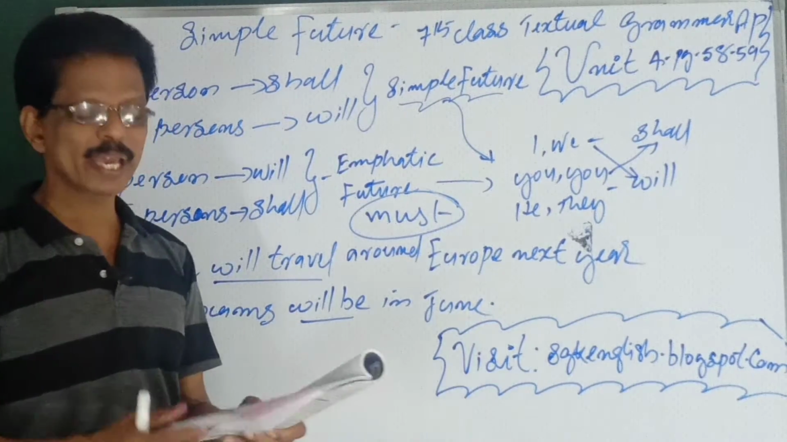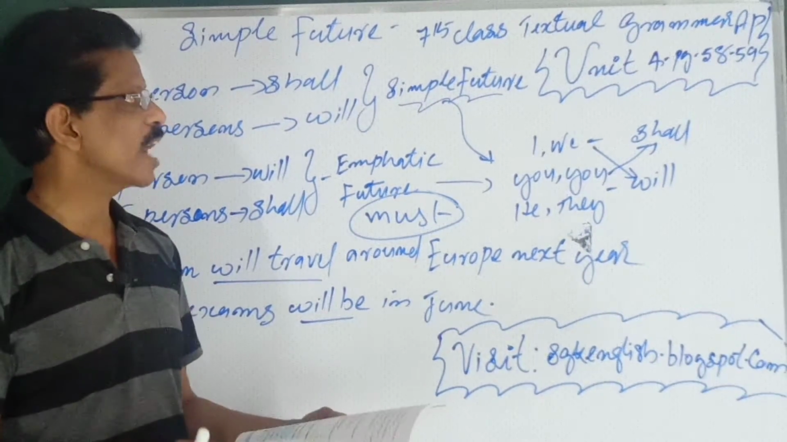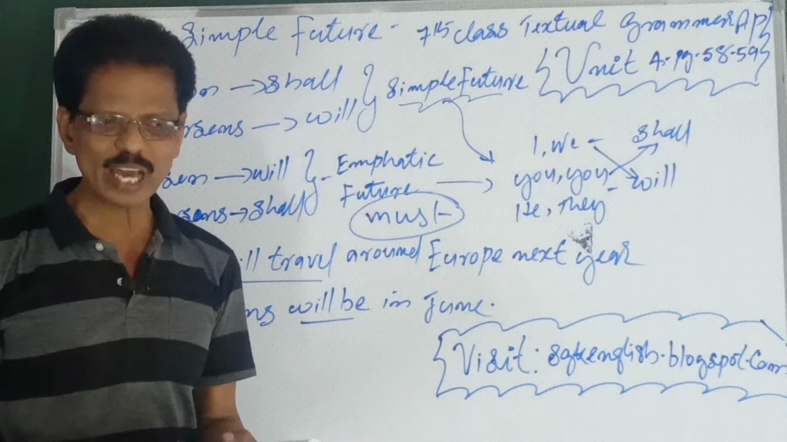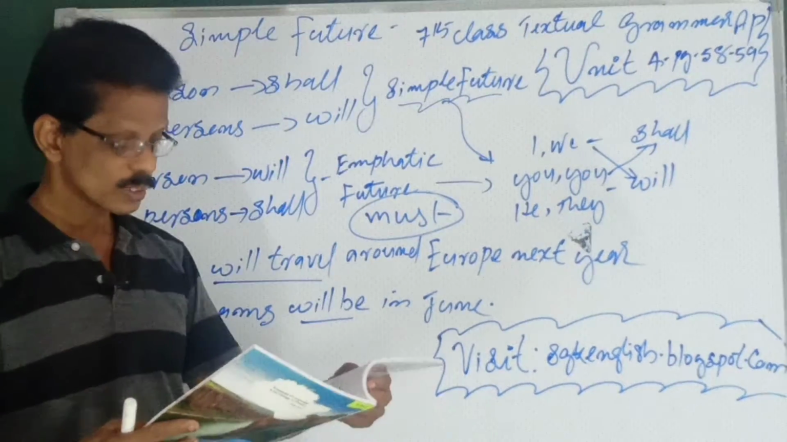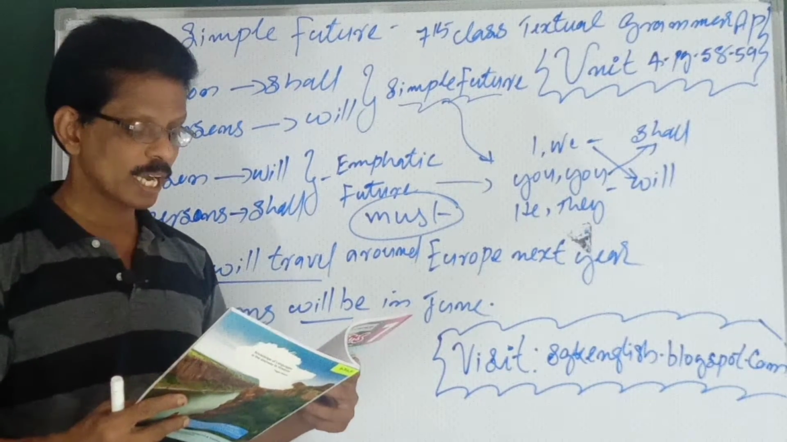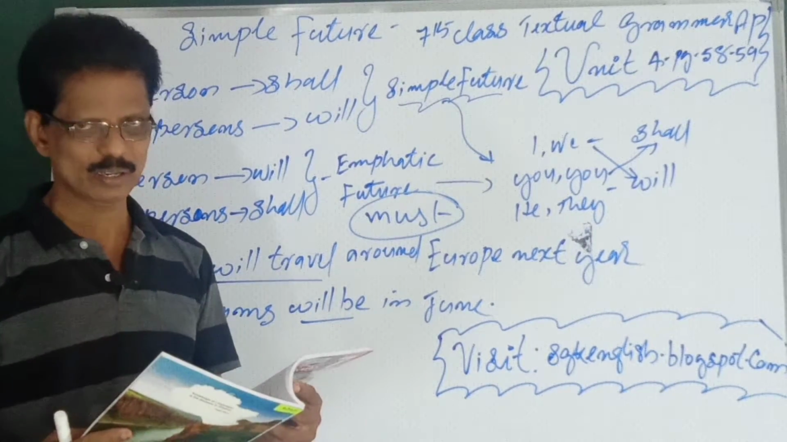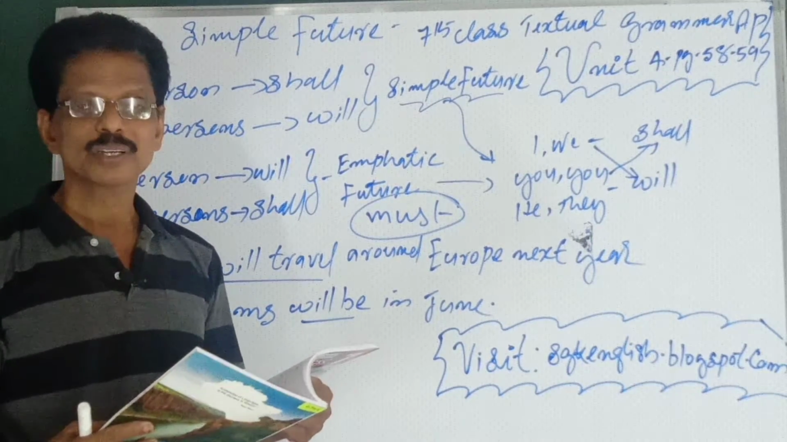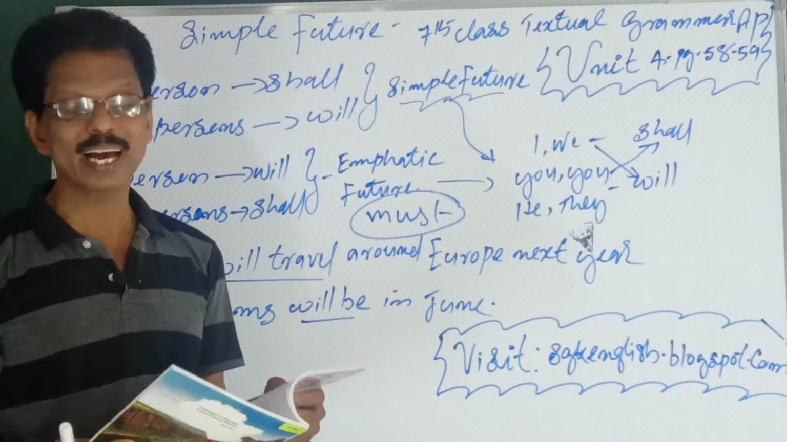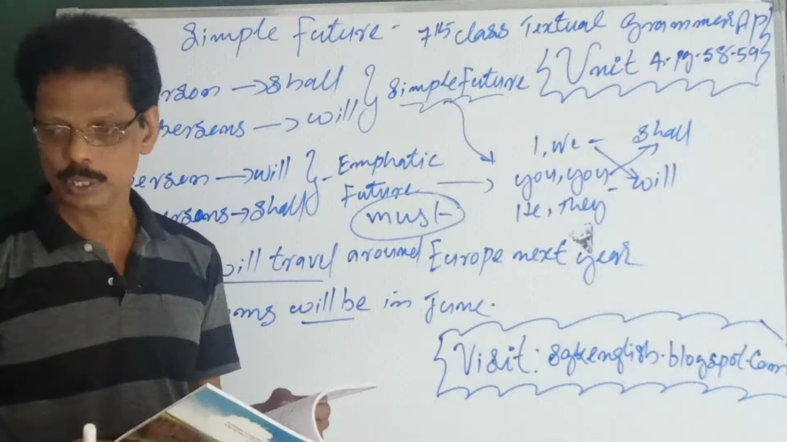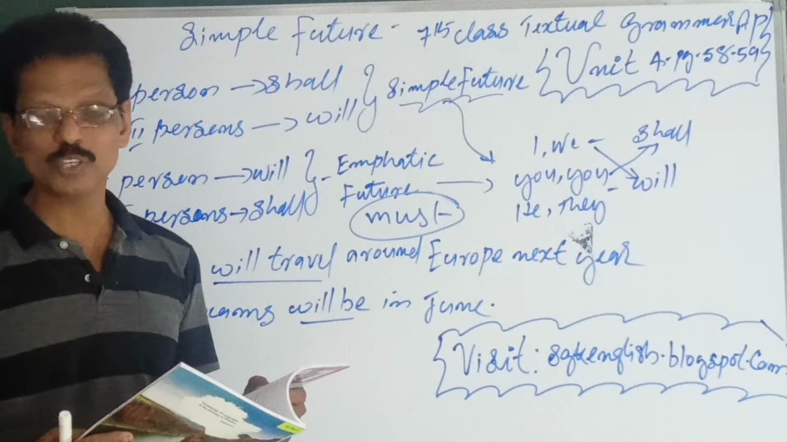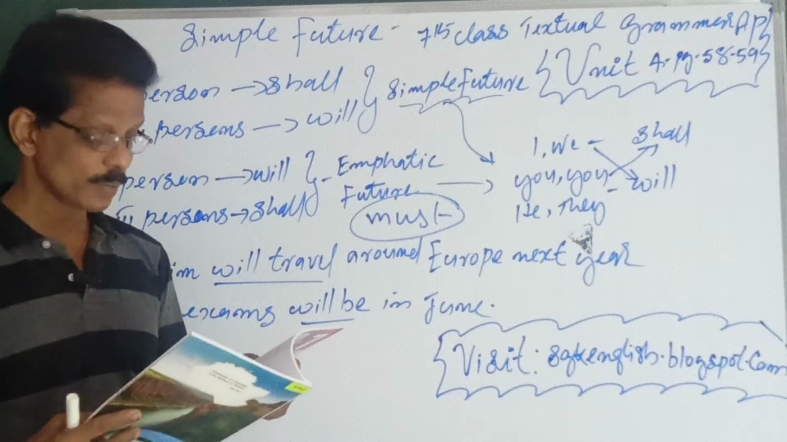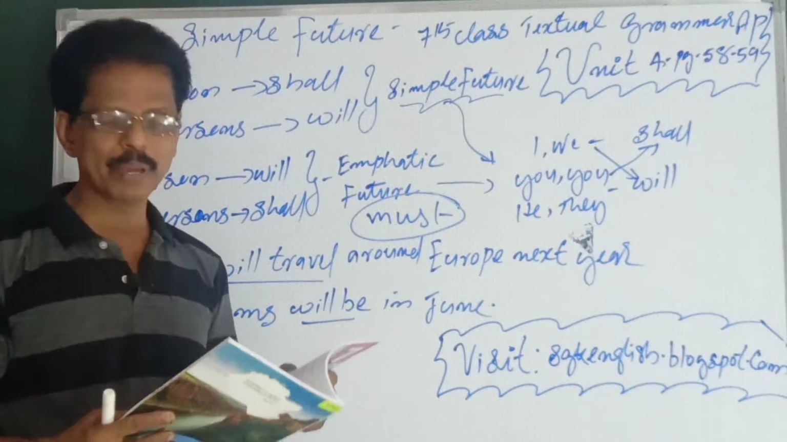Now take your textbook, please. Page number 58 and 59. Unit 4, page 58 and 59. Some examples given there. The king will take both of us. Will, king, third person. See, we shall go should be strictly grammar. So there it is given: we will go. See that examples. So, will you come with me?